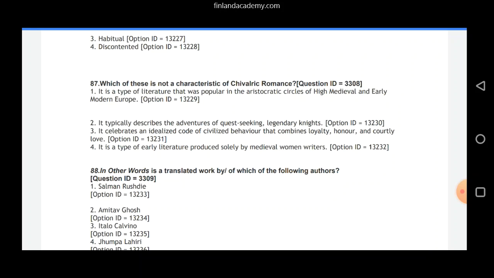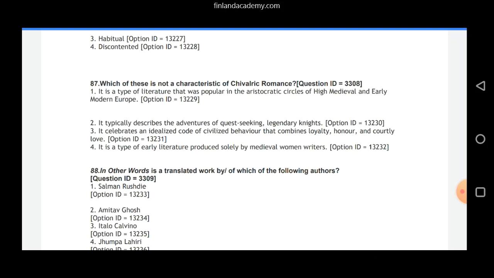So, this is not a part of our answer since it asks us which of these is not a characteristic. So, we will pay attention to that. 2. It typically describes the adventures of quest seeking legendary knights. Absolutely correct again. Okay. 3. It celebrates an idealized code of civilized behavior that combines loyalty, honor, and courtly love. Absolutely correct again. No doubt about these three options.